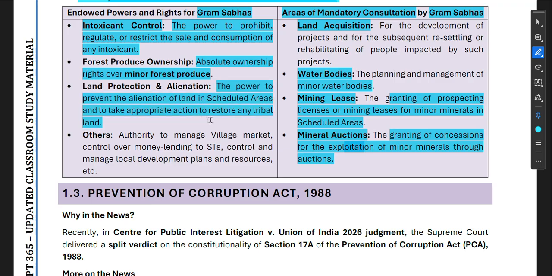Okay, land protection and alienation: the power to prevent the alienation of land in scheduled areas, and to take appropriate action to restore any tribal land.